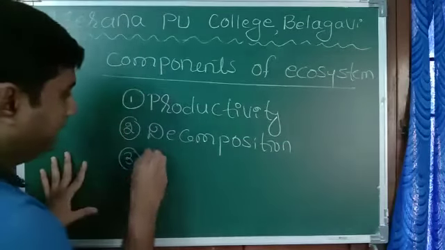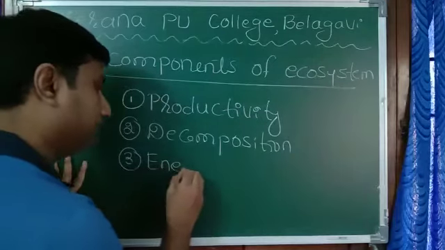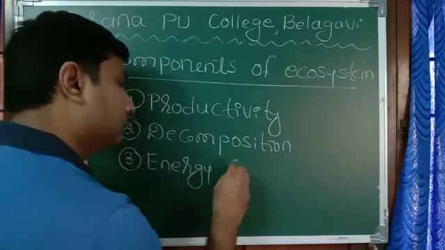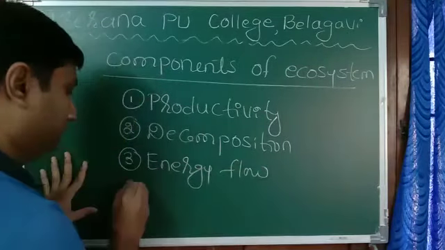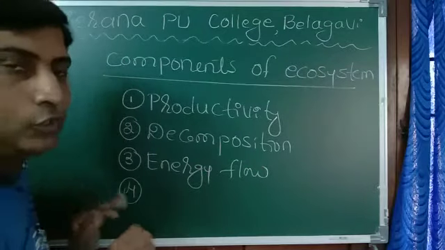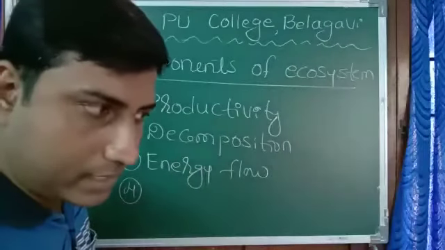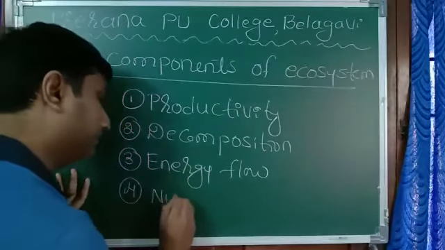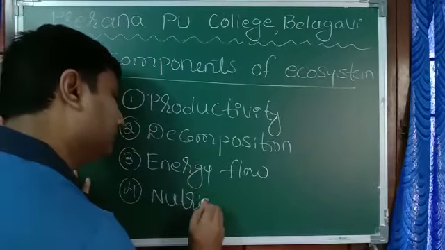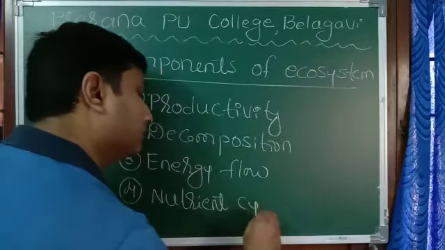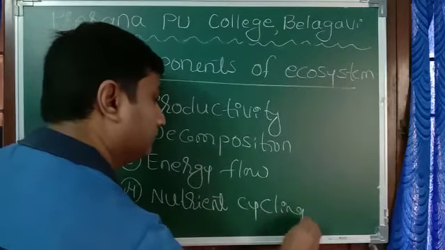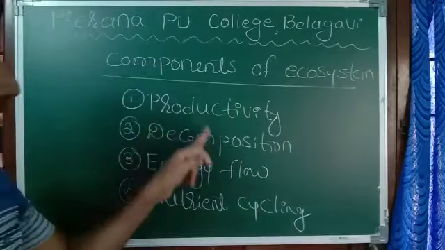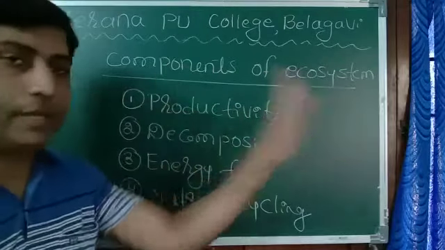Third one, energy flow. Fourth one, biogeochemical cycle, or you can also call it as nutrient cycling. So these are four components of ecosystem.